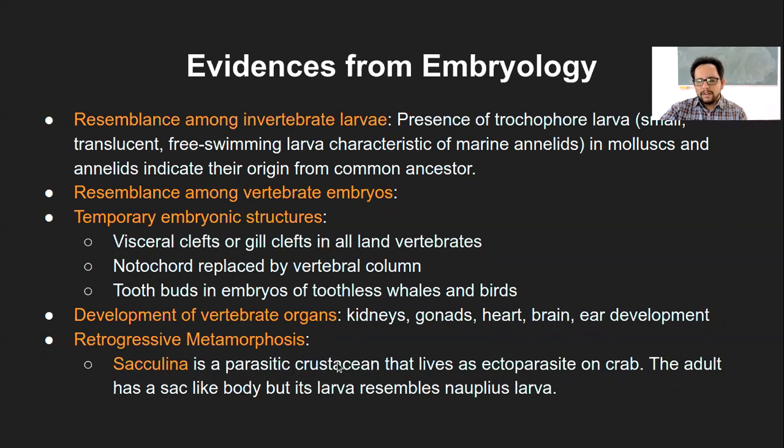Crustaceans are organisms with a hard covering on the top. It lives as an ectoparasite on crab. Ecto means outside, living as a parasite. So the adult has a sac-like body, but the larva resembles another species, the Nauplius larva.